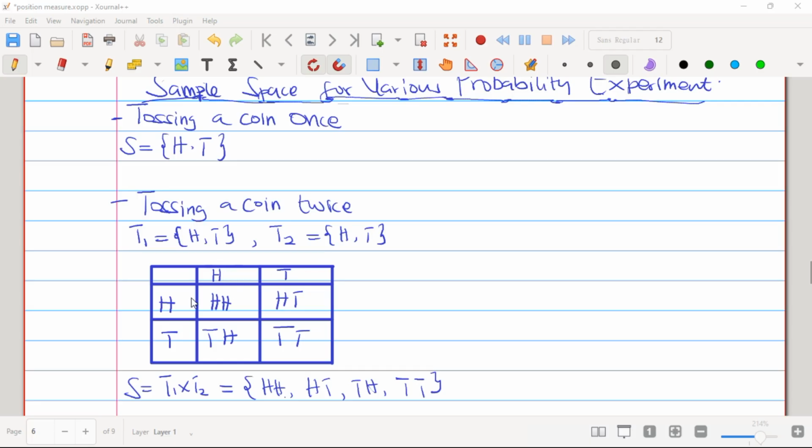So you are just going to multiply. This head times this head gives us head-head. This head times the tail gives us head-tail. This tail times the head gives us tail-head. And this tail times tail gives us tail-tail. Once you have multiplied everything, the result is head-head, head-tail, tail-head, and tail-tail. So the sample space for tossing a coin twice is S equal to T1 times T2, which is equal to head-head, head-tail, tail-head, and tail-tail. If you are asked to give the sample space for tossing a coin twice, this is how it can be worked out.